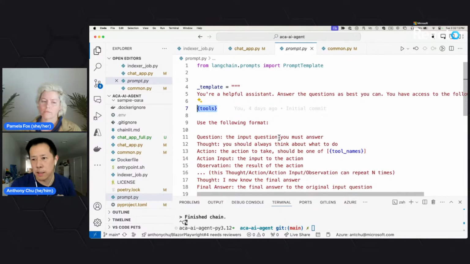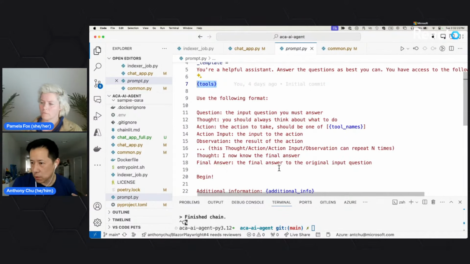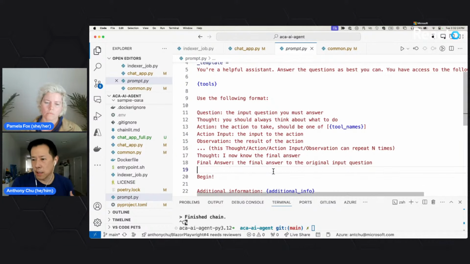So really, it's up to the LLM to choose the tool to use. And based on what it decides to use, it's going to respond in a certain format because we told it to. Then Langchain is able to make sense of the response and know which tool to invoke, grab the results from that tool, and give them back to the LLM to figure out what the next step is.